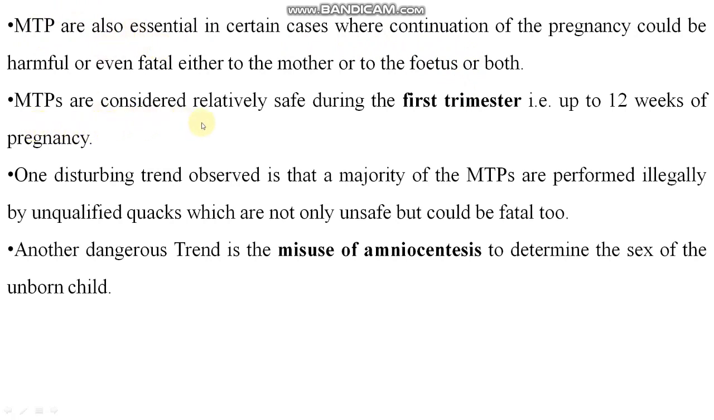But MTPs are considered relatively safe during the first trimester, that is up to 12 weeks of pregnancy. Okay, this is the information: only in the first trimester are MTPs fine, after this it is risky. One disturbing trend observed is that a majority of the MTPs are performed illegally by unqualified quacks, which is not only unsafe but could be fatal too. You know, these are the uses and misuses of MTPs. Another dangerous trend is the misuse of amniocentesis to determine the sex of the unborn child. Okay, you people are aware of this.